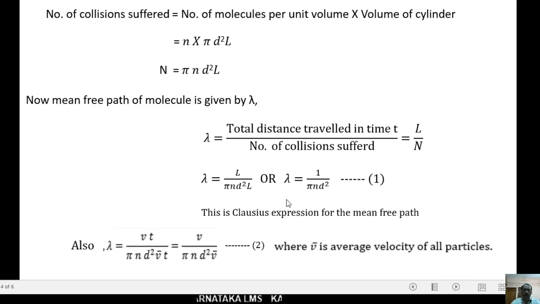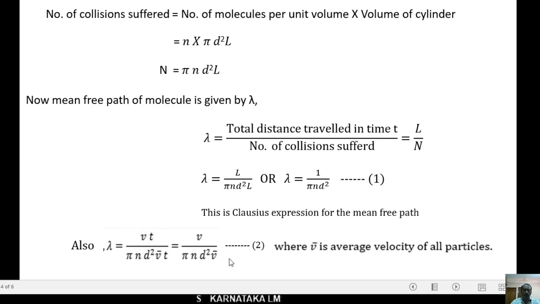It is also written as the mean free path lambda, where L is replaced with the product of velocity and time, because velocity is equal to the total distance traveled divided by the time taken. Therefore, the distance L is equal to velocity into time.